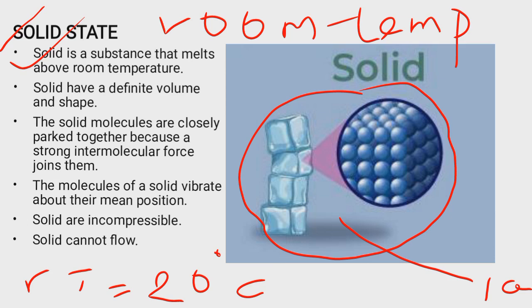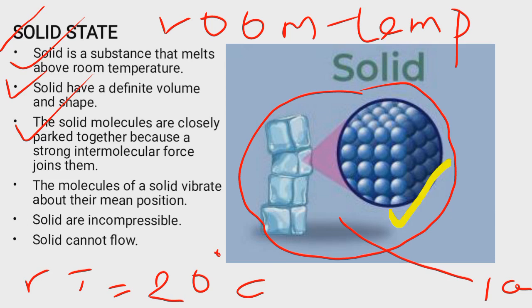Now, having defined what solid is, what are now the properties of solid? 1. Solids have a definite volume and shape. As we can see in this ice, all this ice, they are cubic in shape. So solids have a definite volume and shape. Then the molecules of solid are closely packed because they are held together by a very strong intermolecular force.